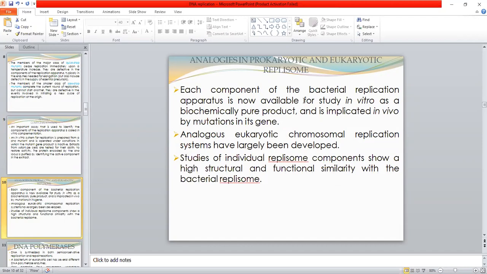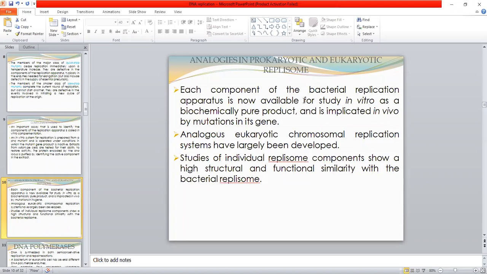There are analogies between the prokaryotic and the eukaryotic replisome. Each component of the bacterial replication process is now available for study in vitro as a biochemically pure product, and it is implicated in vivo by mutations in its genes.